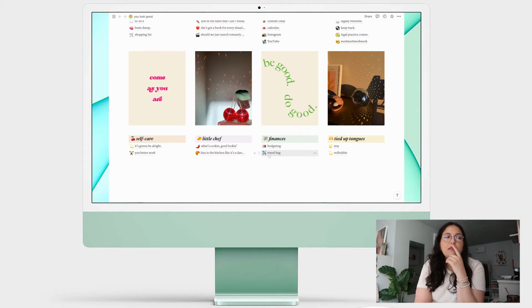And then this section is for travel plans. Honestly, I don't travel very much, if at all. I'm a student, I'm poor, I don't have a lot of money. So this section currently only has one thing in it, which is the trip that I'm going on in August, which I saved up for, and that's for a music festival.